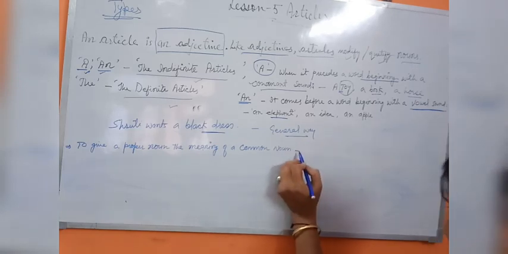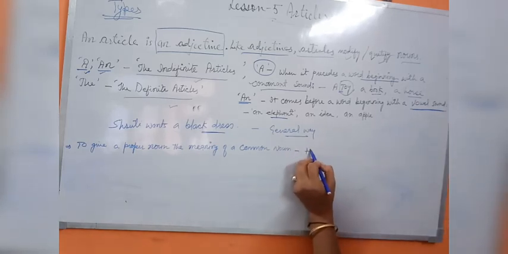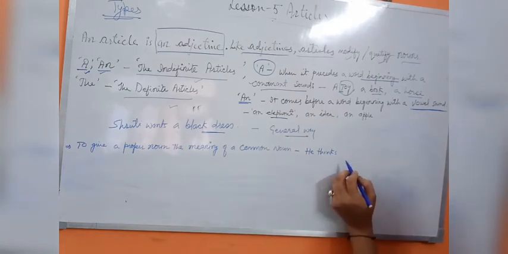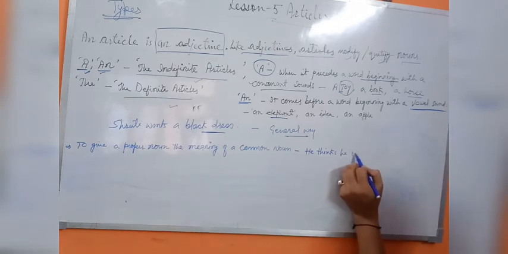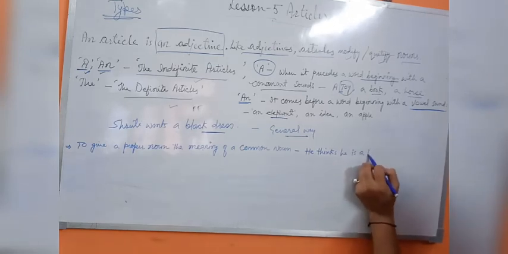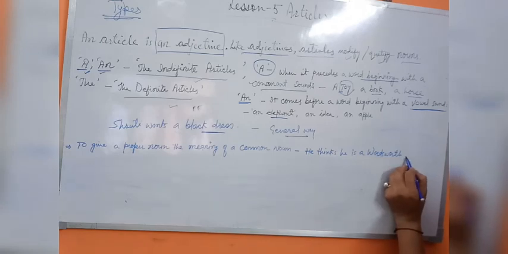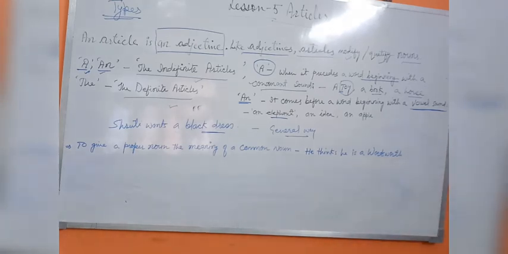Suppose I will write that he thinks he is a Wordsworth. Okay, see. So here in this point, I am talking about